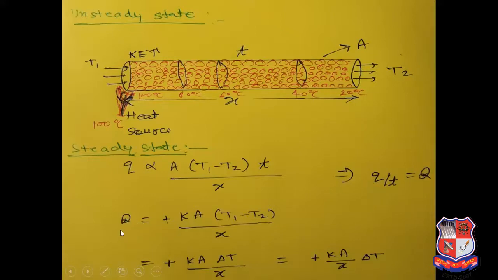For the rate of heat transfer, we put the proportionality constant K, area A, temperature difference, and then divide by thickness. So we get this equation: k A delta T upon X.